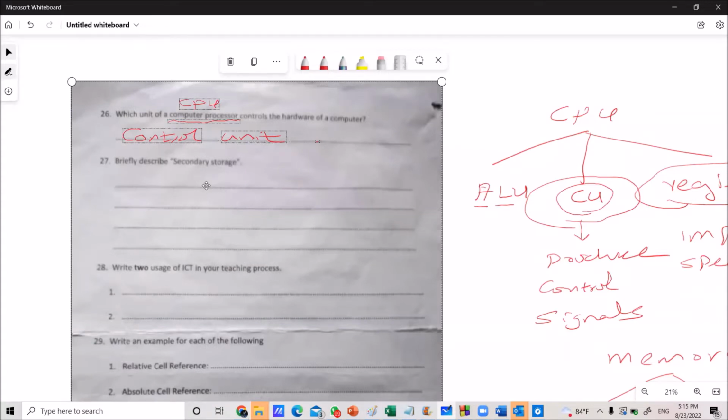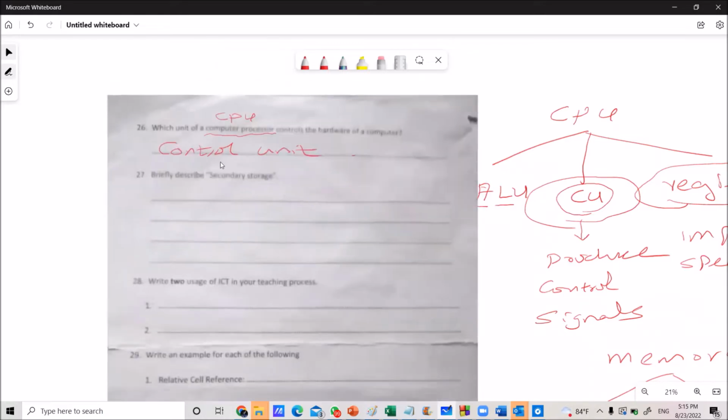That's the first point you want to highlight. Then give some examples for secondary storage: hard disk, pen drive, CD or DVD. In that way, you can complete the answer.